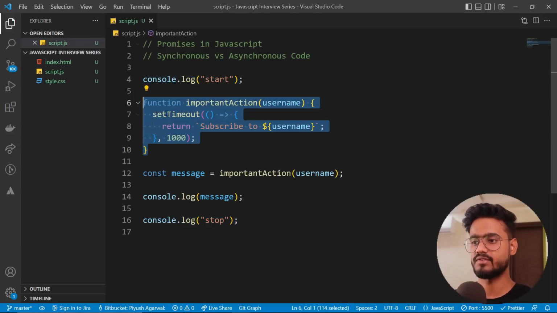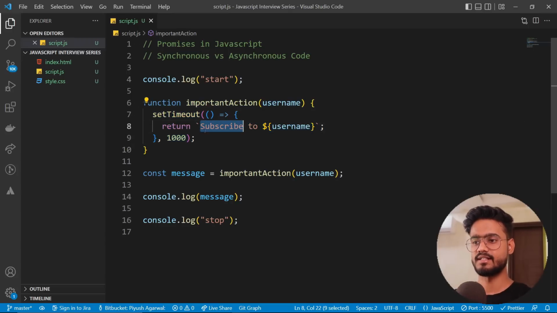and then we have this function called important action, which takes a username, and inside of this we have this set timeout, which just returns subscribe to whatever the username is. And over here we are calling this function and we are returning whatever we get from this function inside this message variable. And then we are console logging this. So what do you think is going to be the output for this?